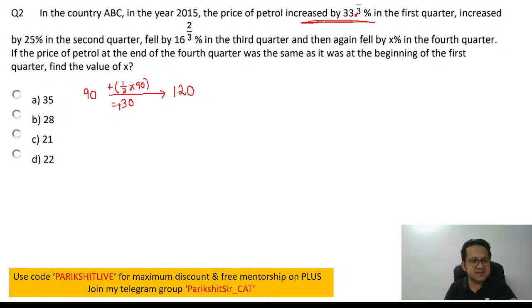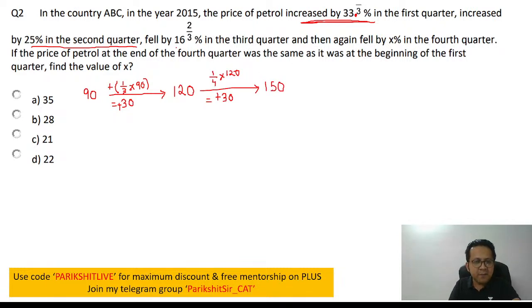Next, it increases by 25% in the second quarter. 25 by 100 is 1/4, so it increases by 1/4. And 1/4 of 120 means it has increased by 30, so it became 150.